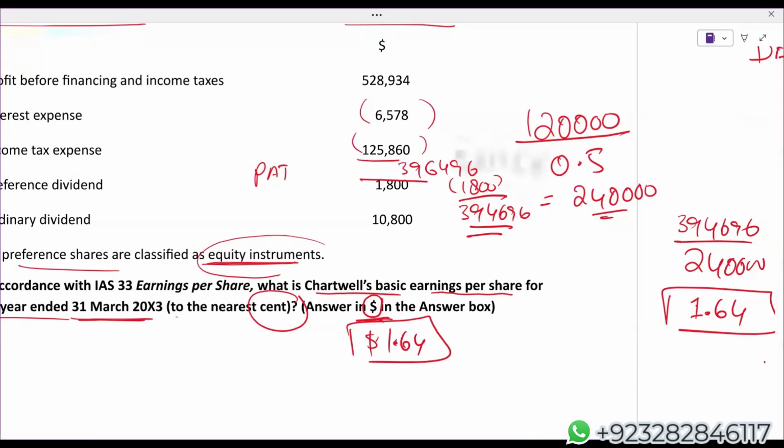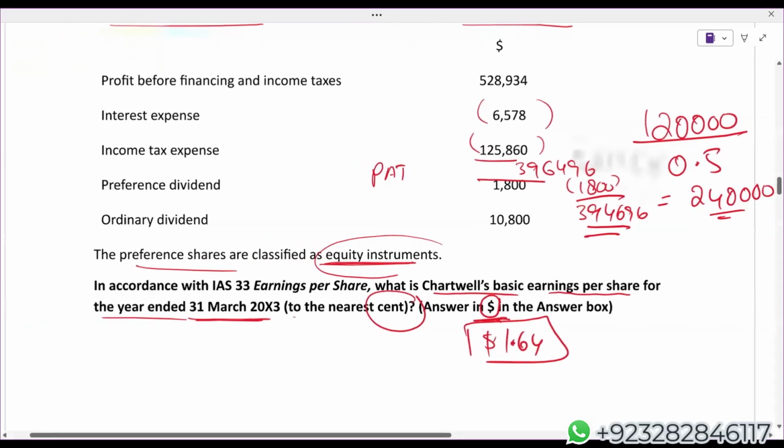Because they are saying answer in dollar in the answer box. If it was mentioned answer in cents in the answer box, then this 1.64 we would have multiplied by 100. Then your answer would have been 164 cents. But they have mentioned that in the answer box you have to use dollars rather than cents. Okay.